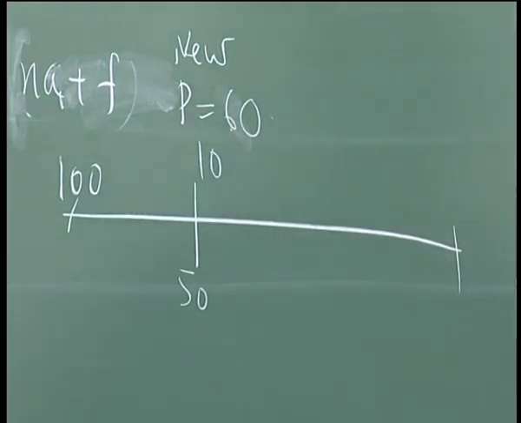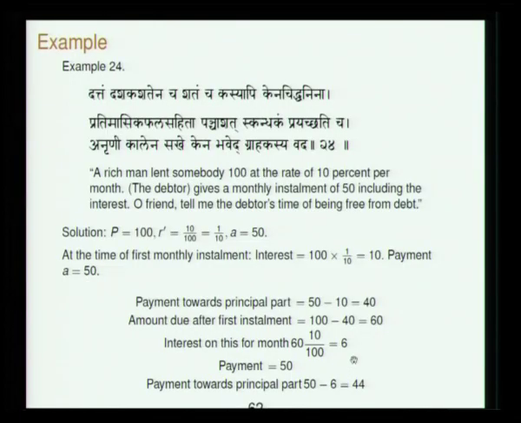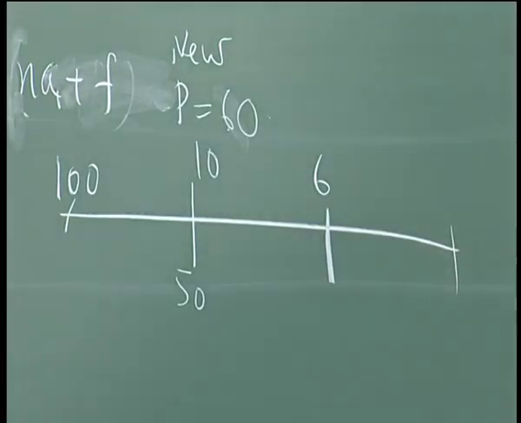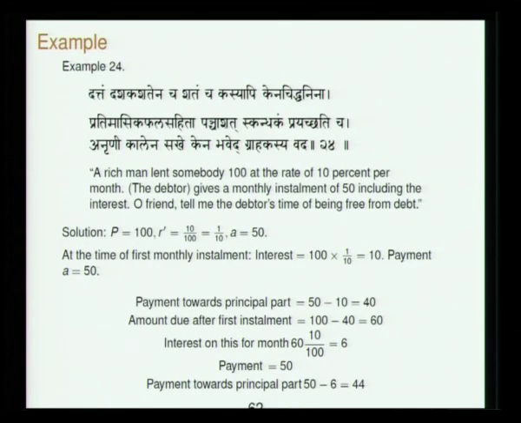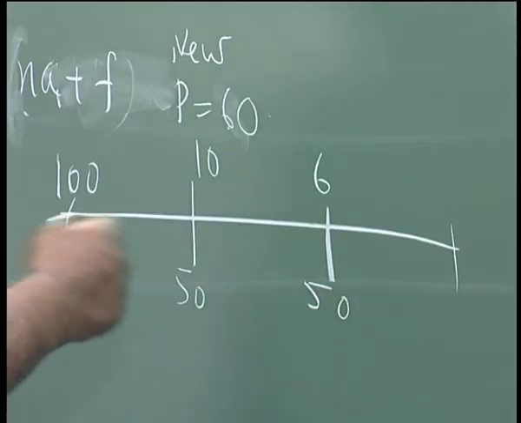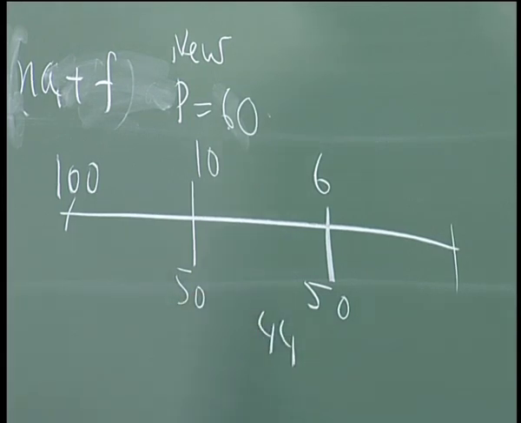And the interest for this month, for 1 month, is 6. The payment is 50, so the payment towards the principal is 44.